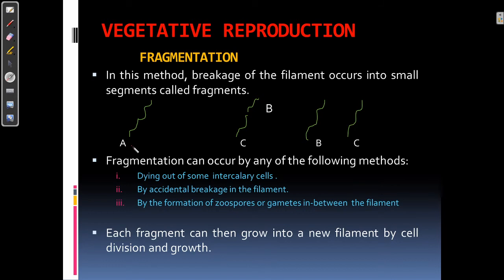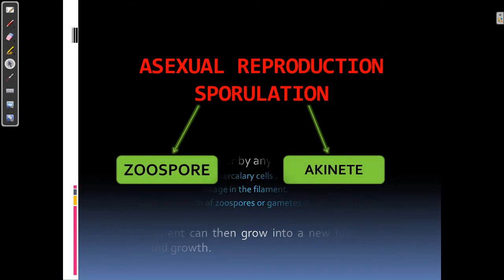So this is about the vegetative one. Now coming to the asexual reproduction. Asexual reproduction is a type of reproduction which does not involve the formation of gametes and their fusion, as it occurs in sexual reproduction. There are various means of asexual reproduction which can be seen in different genera of algae.